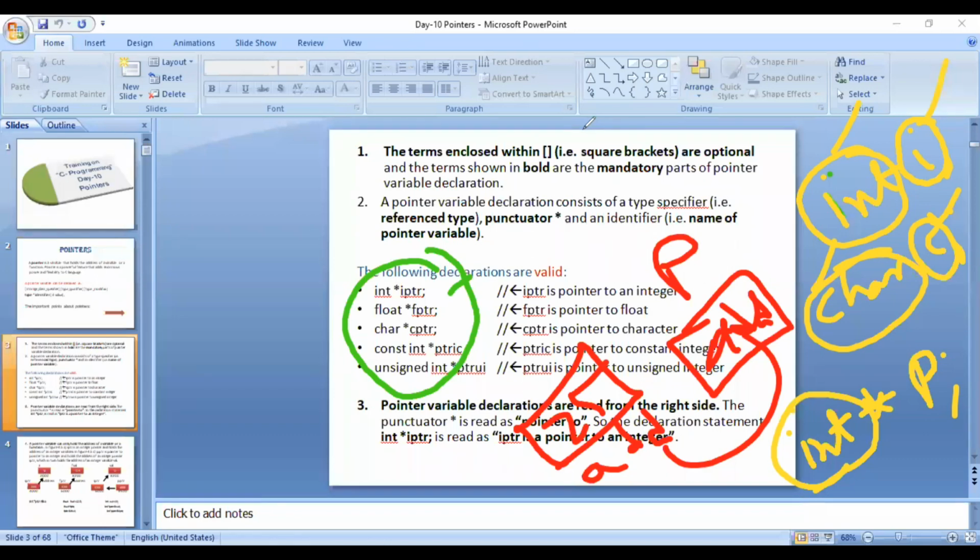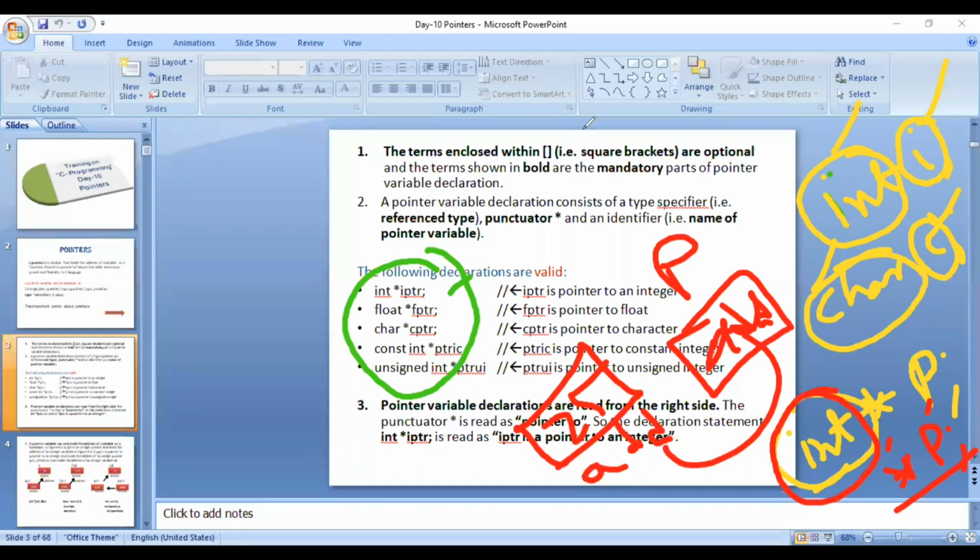Then what is the need of such kind of declaration? Why can't we only declare p as star p? That should be sufficient, because star p is saying that p is a pointer variable. That means p is holding addresses. Why are we required to say which type of addresses it is containing? I mean, address of which type of variable it is containing. Why do we need to say that? Can anybody tell me in the chat window?